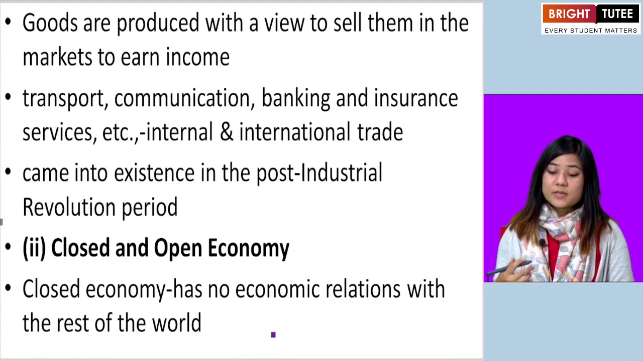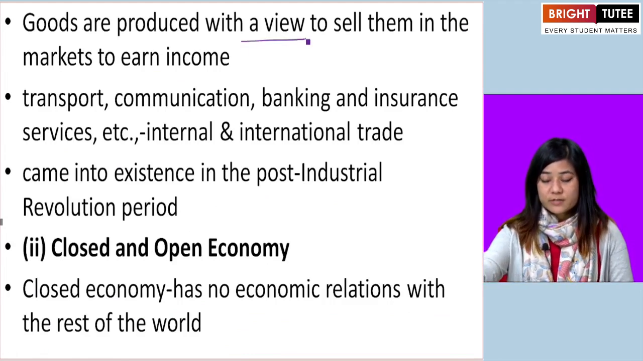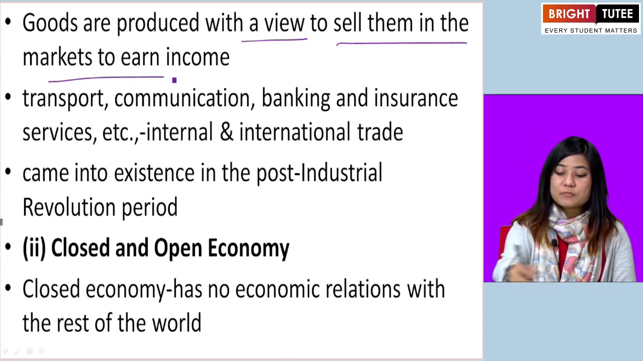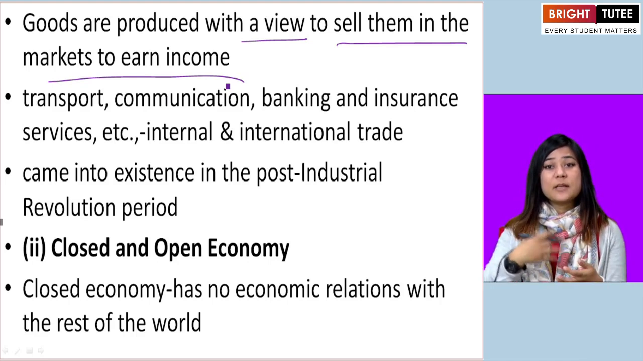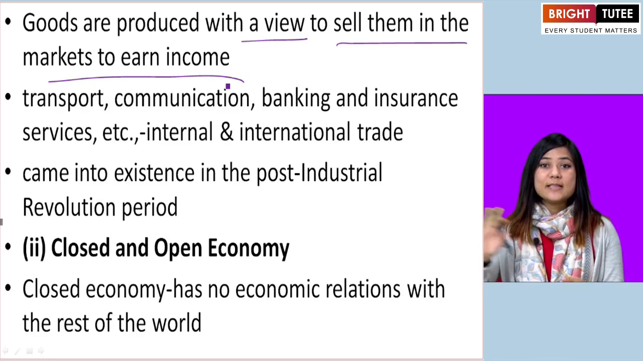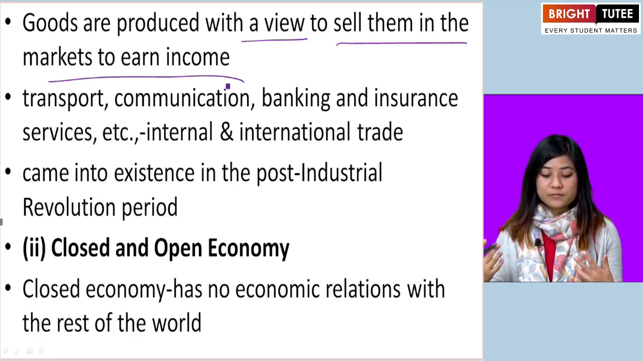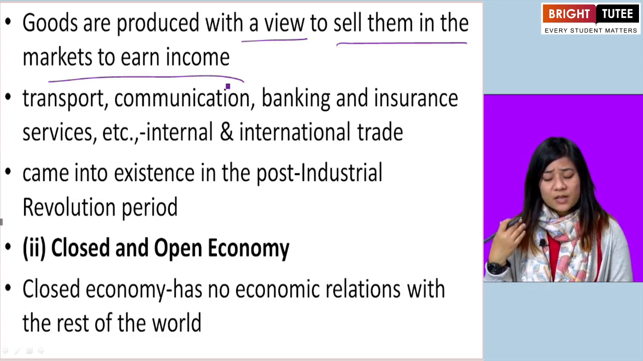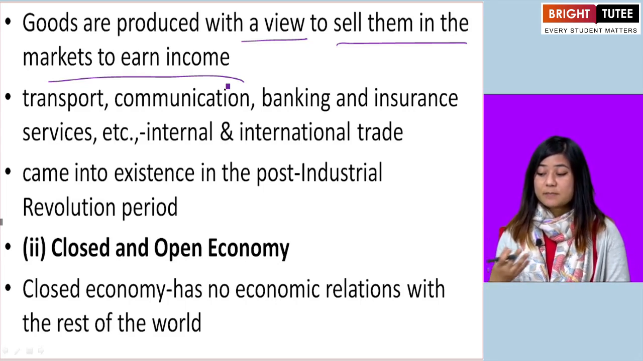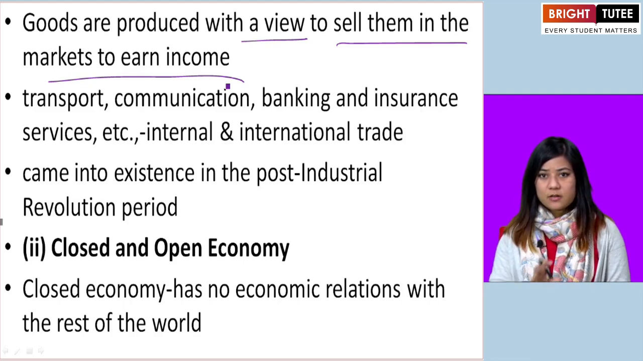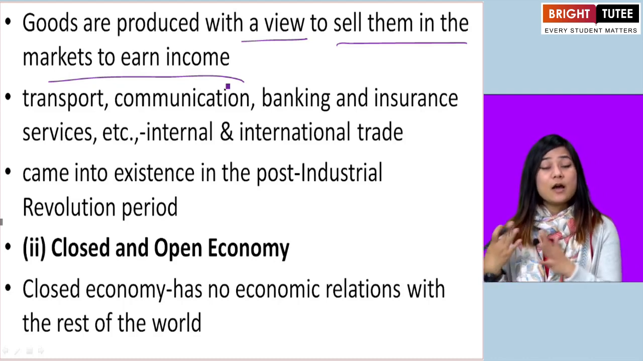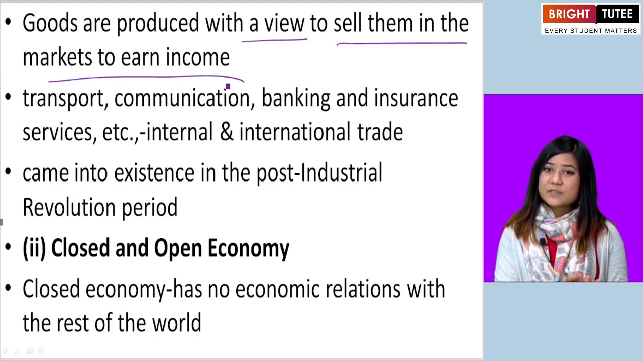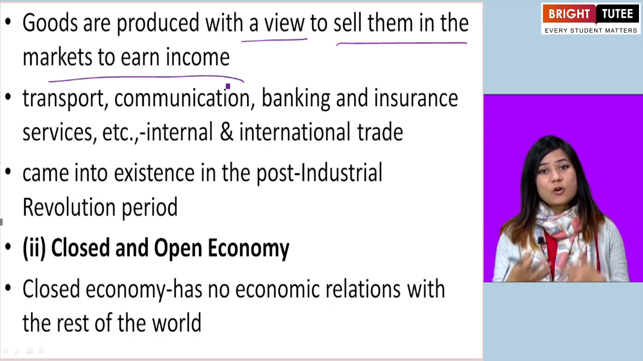So in the complex economy, goods are produced with a motive, with an aim to sell them in the markets to make earnings. Goods are made not only for themselves, but in large quantities so that they can sell them in the market and make profit out of it, make money out of it. And here, facilities like transport, communication, banking, insurance services, internal, external, national, international trade, all those facilities are available. But in the simple economy, those facilities, those infrastructures are not available.